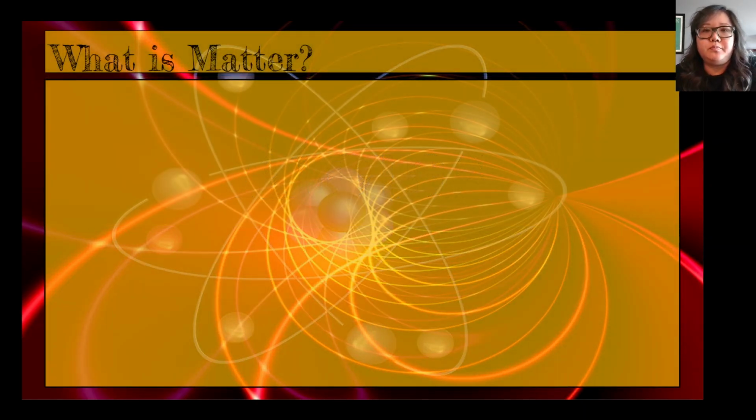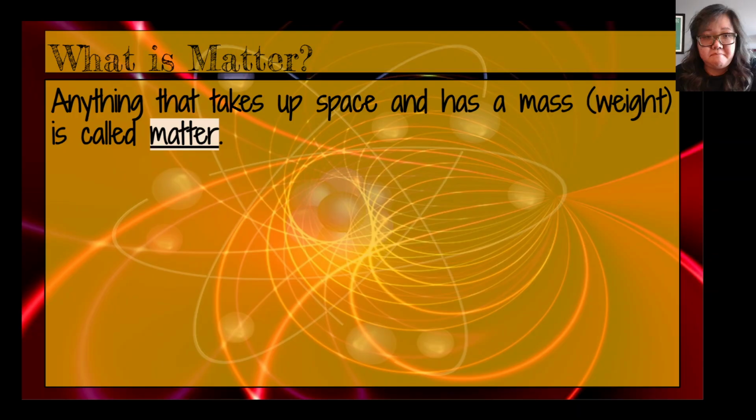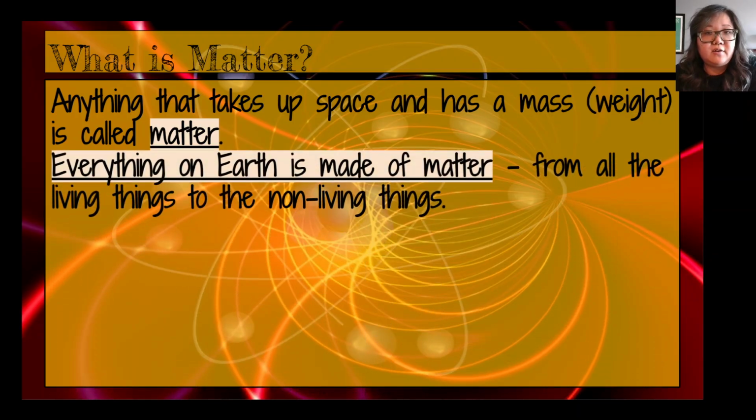Okay, so to begin, let's talk about matter. Matter is, by definition, anything that takes up space and has a mass so that you can weigh it. Okay, so that is the definition of matter. Now, everything on Earth is made of matter. All the living things, all the non living things, even the stuff in the air is matter, or the stuff that makes up air is matter.